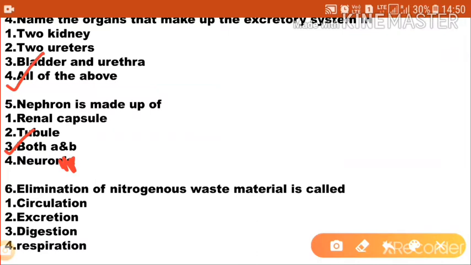Next question: elimination of nitrogenous waste material is called option 1, circulation; option 2, excretion; option 3, digestion; option 4, respiration. The elimination of nitrogenous waste material is called excretion. So option 2 is the correct answer.